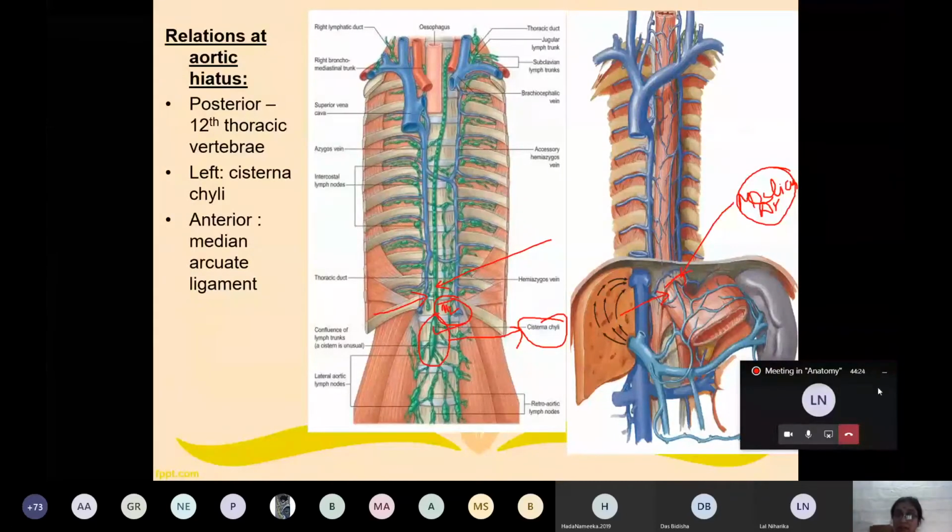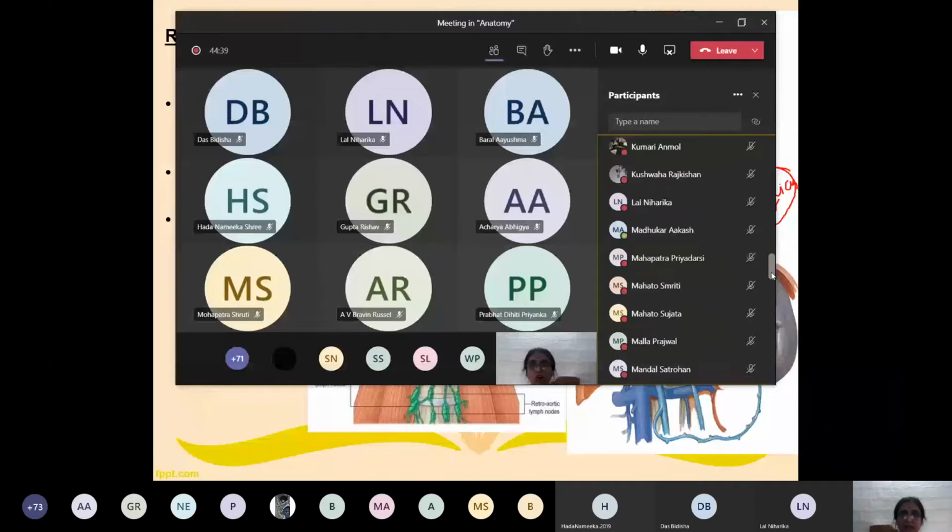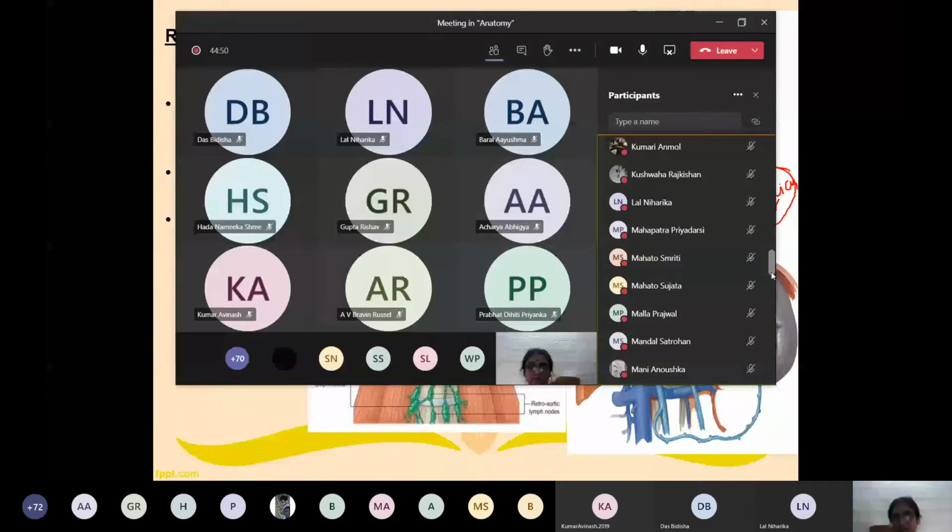Now, Avinash Kumar. Yes, ma'am. Explain the relation of the azygous vein at the aortic hiatus. Okay, you haven't listened to the class. Prajwal Malla, are you there? Explain the relation of the azygous vein at the level of the aortic hiatus.